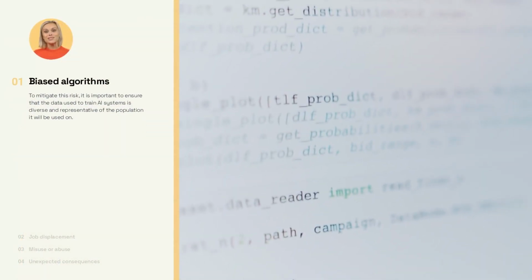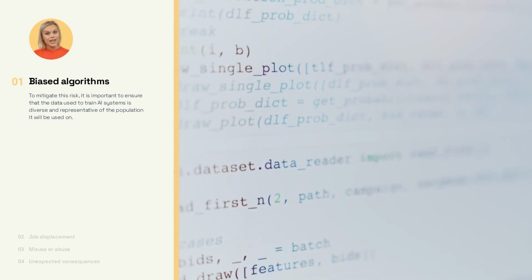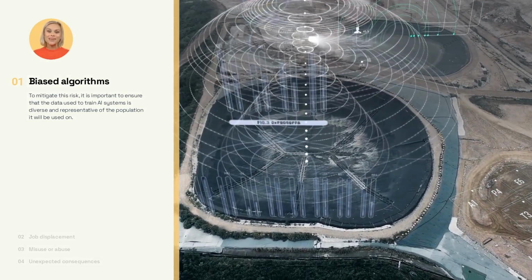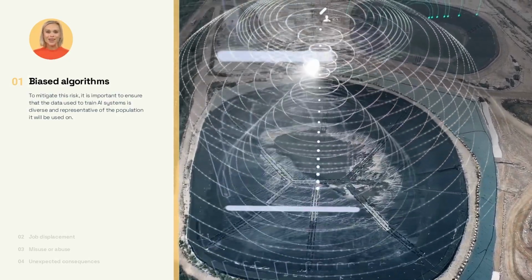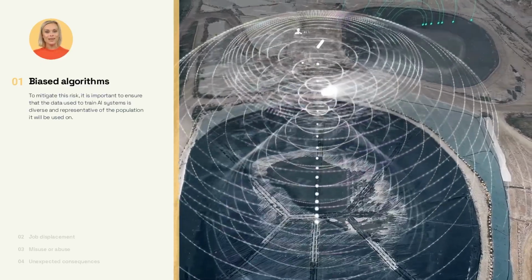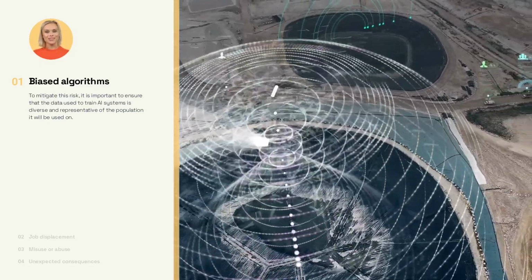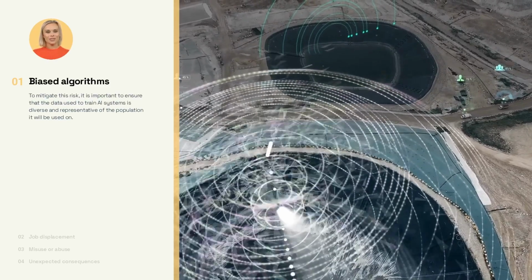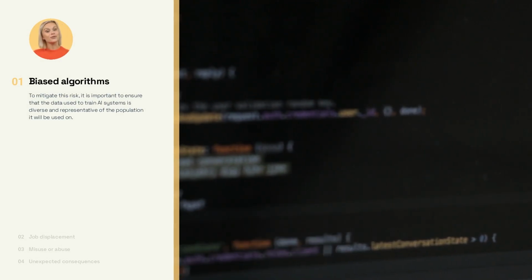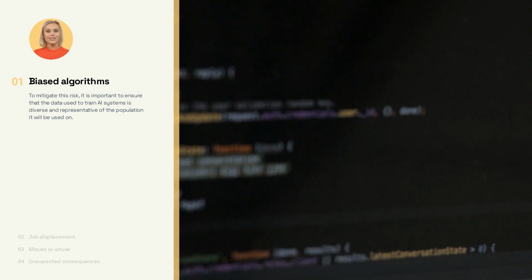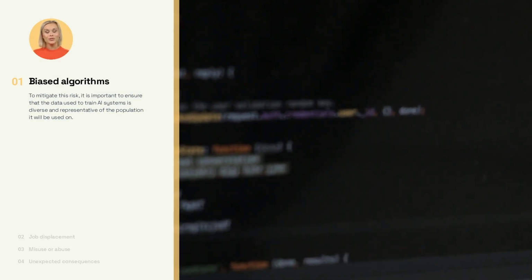One of the main risks of using artificial intelligence is the potential for biased algorithms. AI systems are only as good as the data they are trained on, and if the data is biased, the AI system will also be biased. This can lead to biased decisions being made by AI systems, which can have serious consequences for individuals and society as a whole. For example, if an AI system is used to make hiring decisions and the data it is trained on is biased towards certain groups, it may perpetuate and even amplify existing biases in the hiring process.